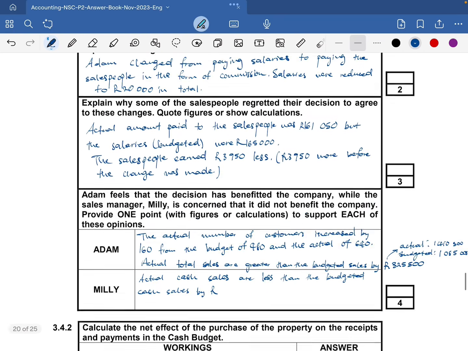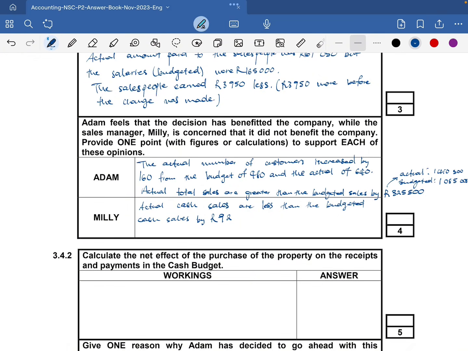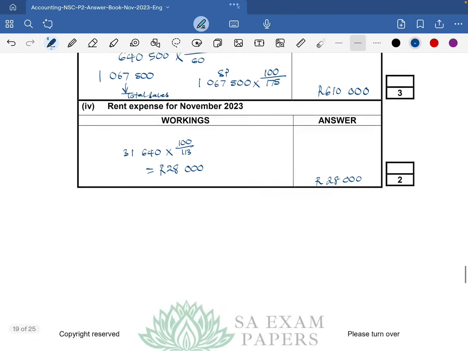So by 92,200. Actual was 341,800, then budgeted we had 434,000.